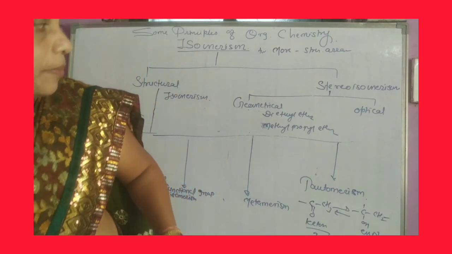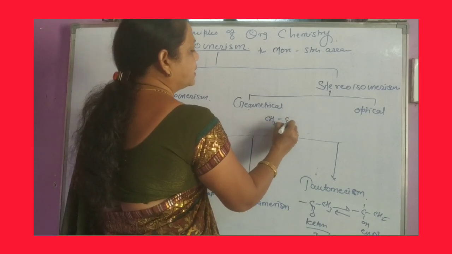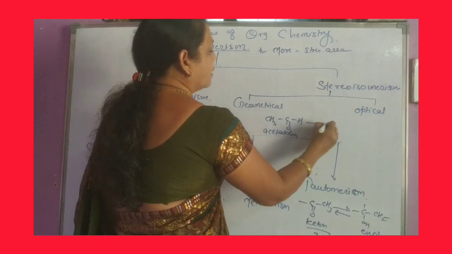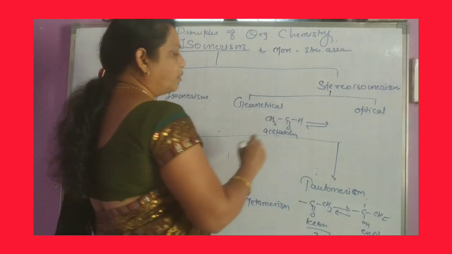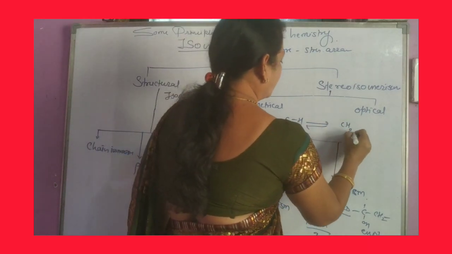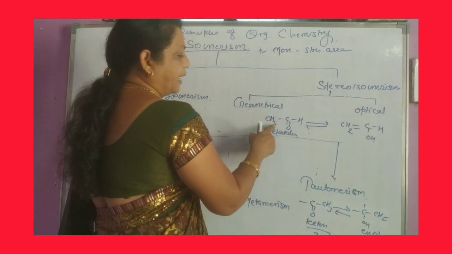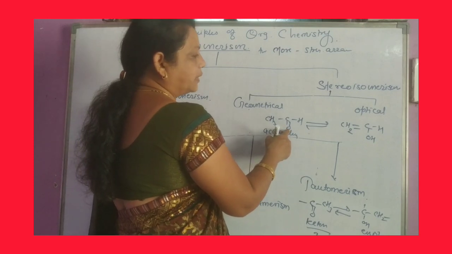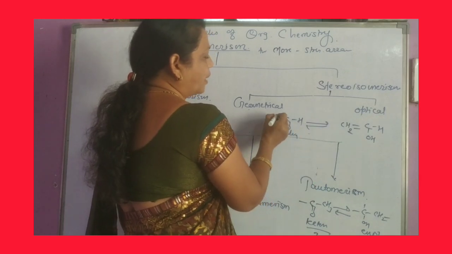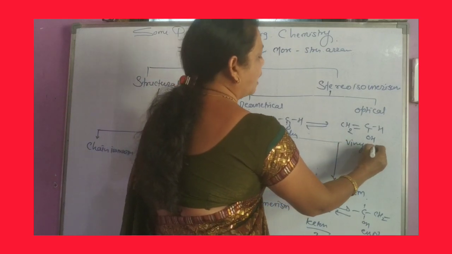Another example of tautomerism: if an aldehyde is there, suppose CH3CHO, this is called acetaldehyde. It interconverts into CH2 double bond CH, with the H passing from here to the O, giving OH, and the double bond shifts between the two carbon atoms, and this is vinyl alcohol.